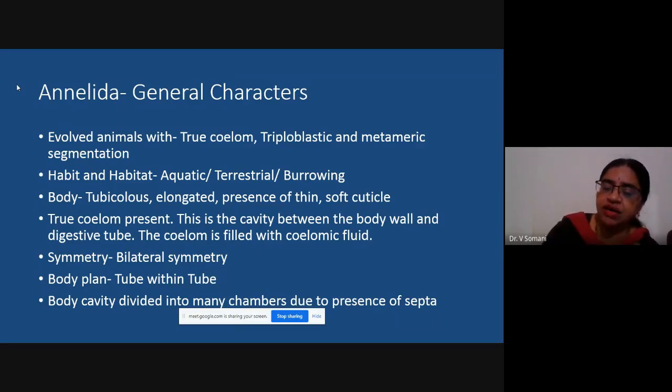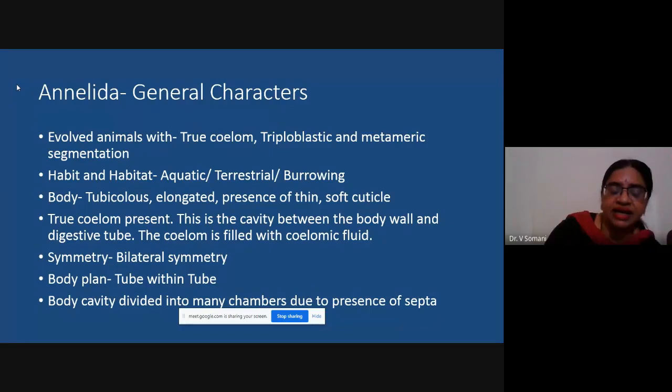When you go to insects and other organisms, or maybe worms like ascaris, nematode worms, they are also having cuticle, but which is of tough nature because those are parasitic worms. Annelids are worm-like organisms, and body is covered with a cuticle, but this cuticle is very thin and very soft because many of the organisms use their integument or body wall as the organ for respiration. So if the cuticle is not soft or if it is of very tough nature, then the exchange of gases will not be possible, and hence the presence of thin and soft cuticle is characteristic of annelid worms.